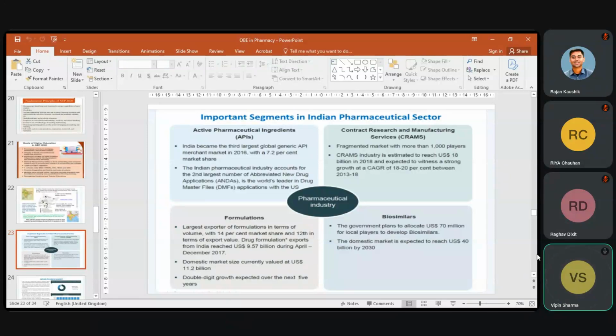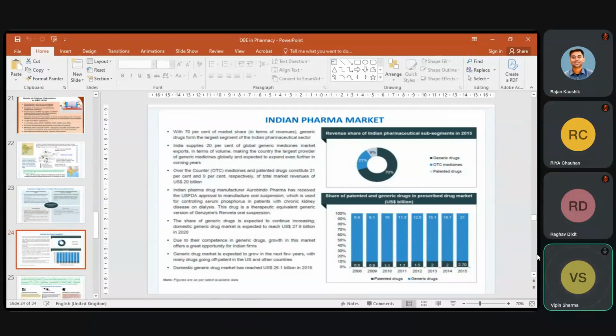So these main sectors related to pharmaceutical industries should be of main concern when we are teaching in our classroom. It is the Indian pharma market, and as we know, up to 25% of total production is produced by Uttarakhand.